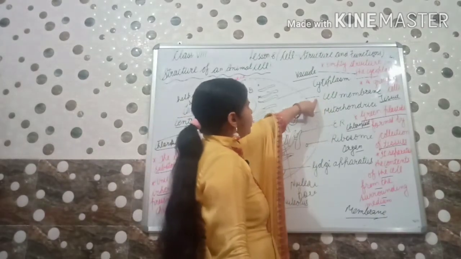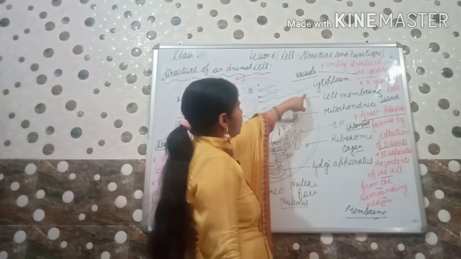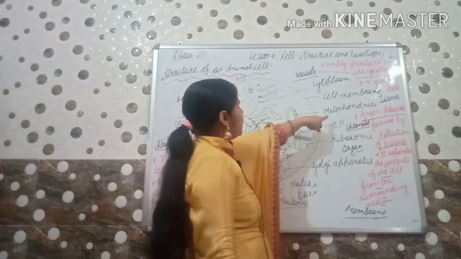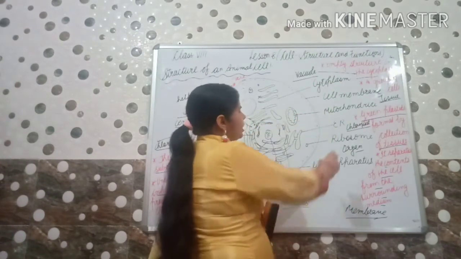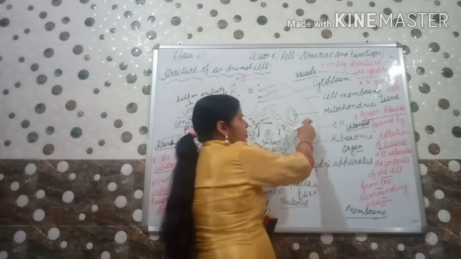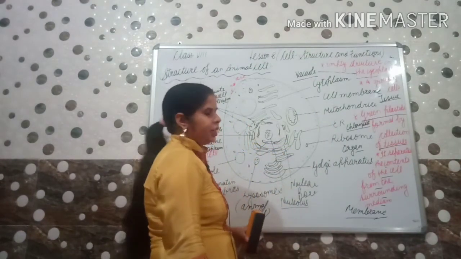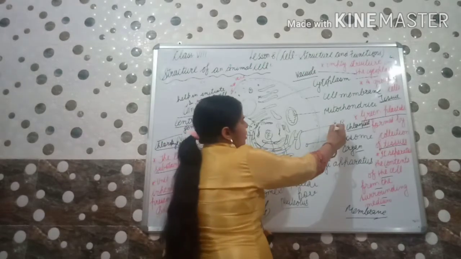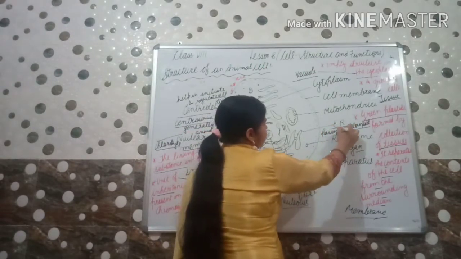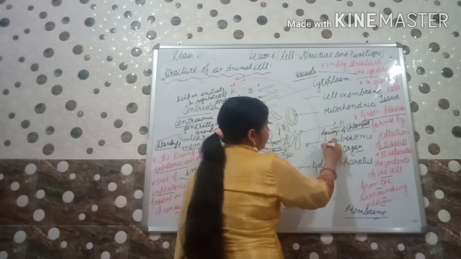Cell membrane we have discussed, for the protection of the contents. Cytoplasm is the fluid-like or gel-like substance. Mitochondria, it was there in the plant cell also. It is present here also. It is mainly to provide energy in the form of ATP. ER is for the passage of materials.